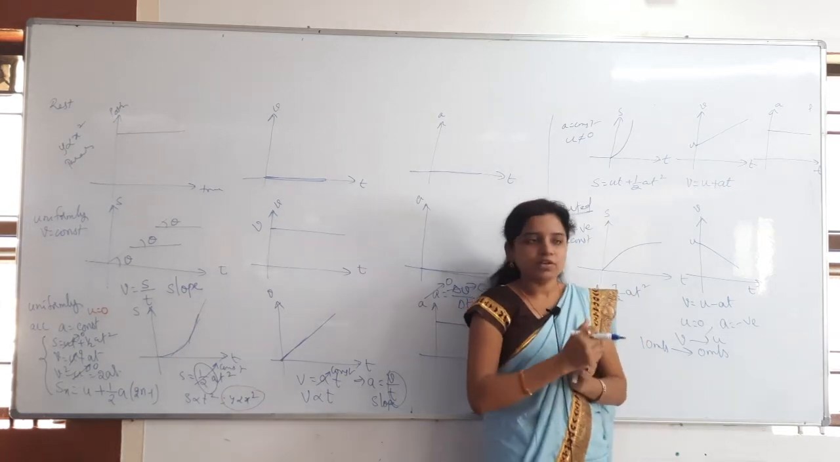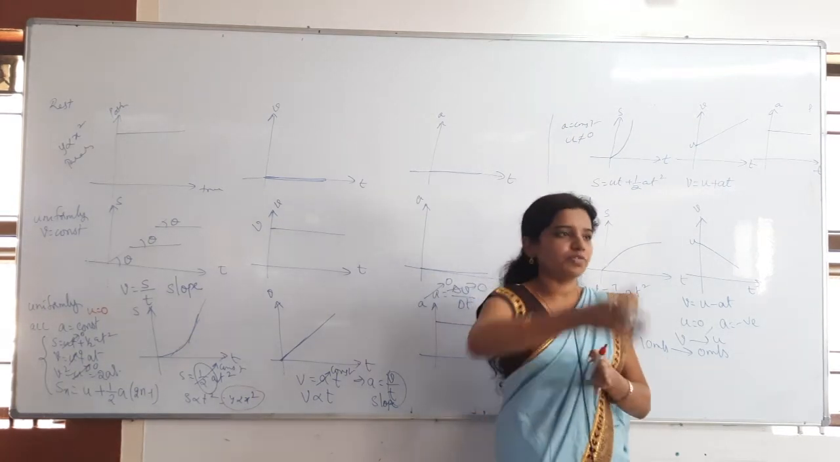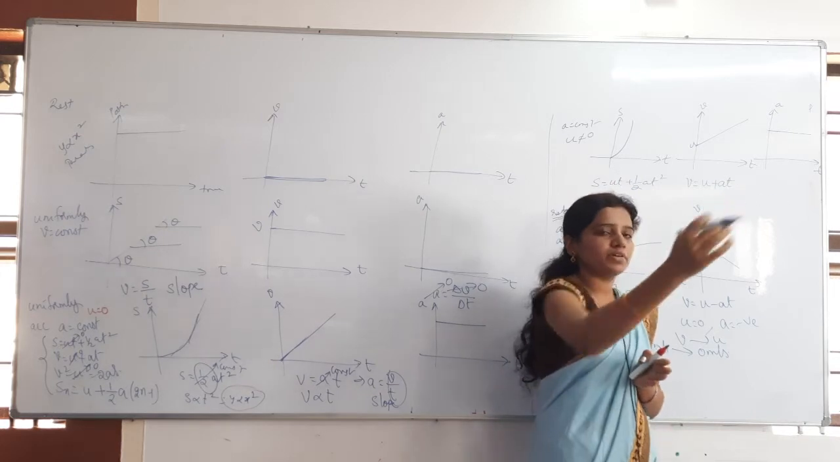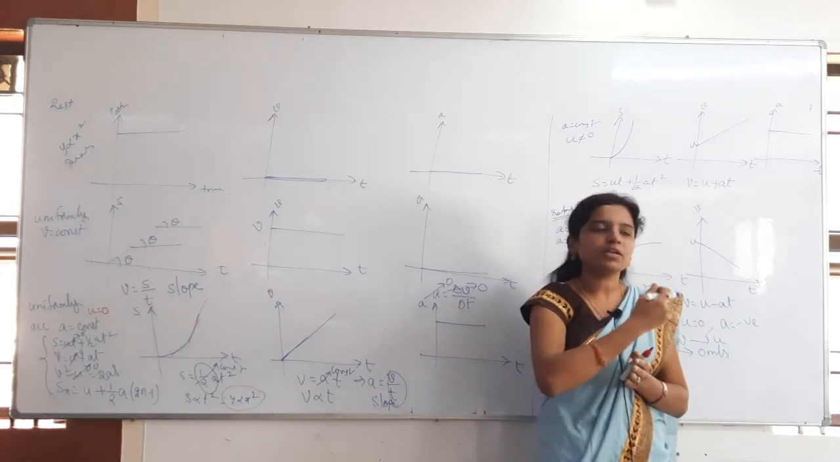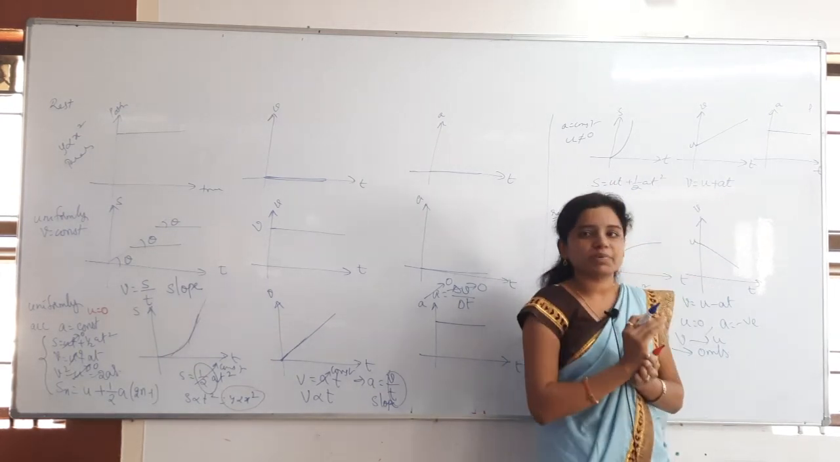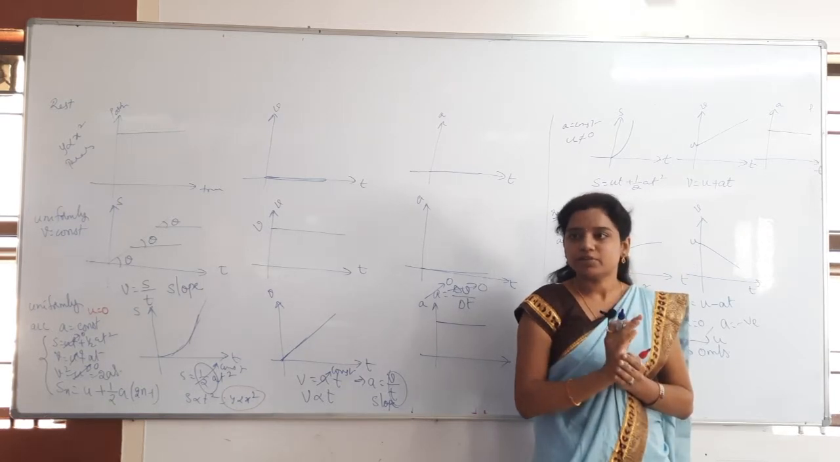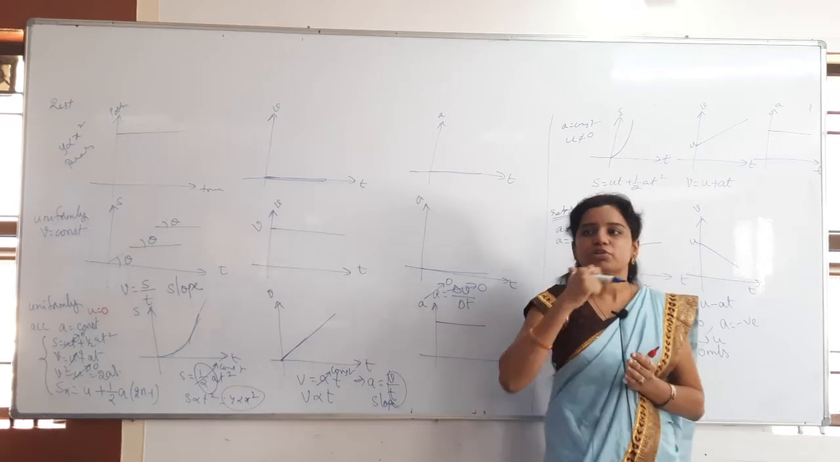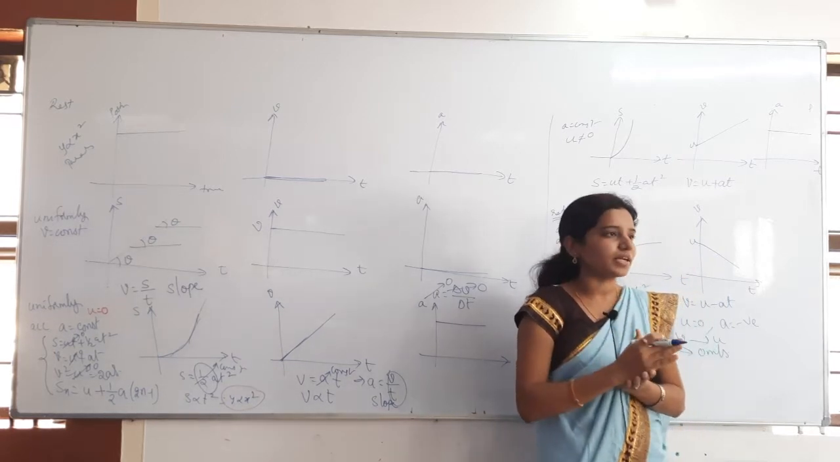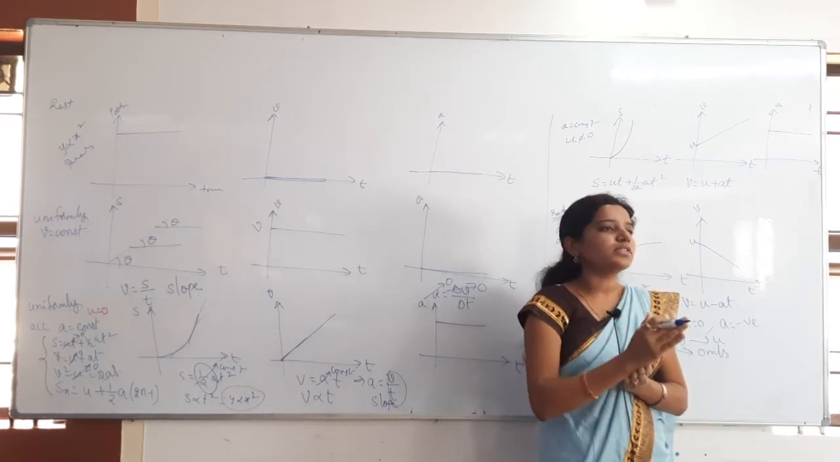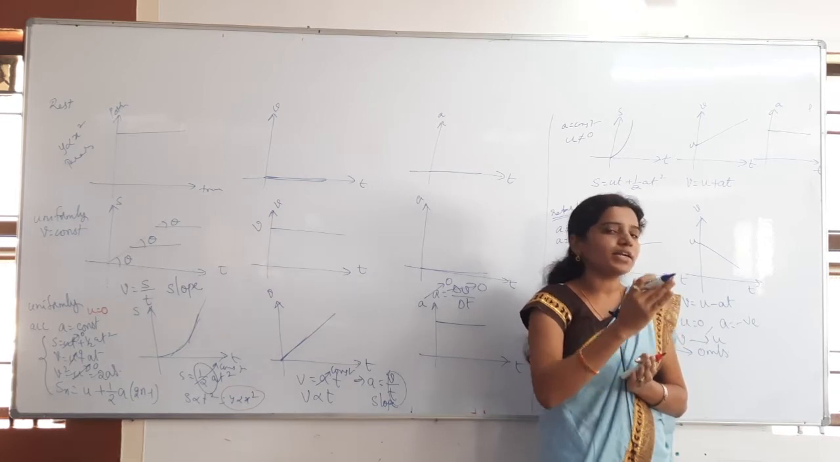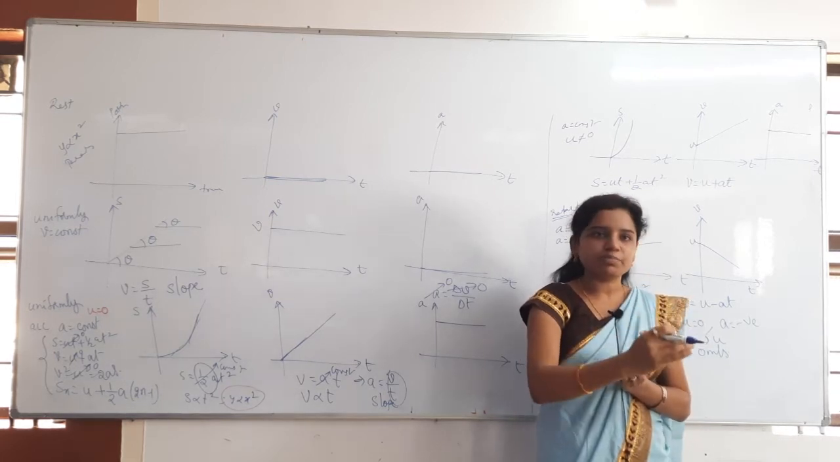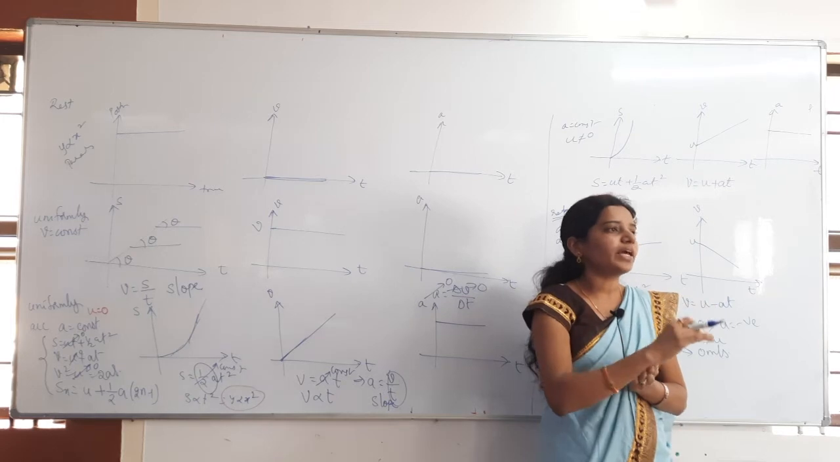For example, I am moving towards the east. If I change my direction to the west, I am moving with minus 10 meter per second i cap, like that I will put. Minus i cap means I am not going towards the east, I am going towards the west. I am saying only about direction. But the magnitude of velocity is always positive; it might be 0 or greater than 0, but it cannot be negative.